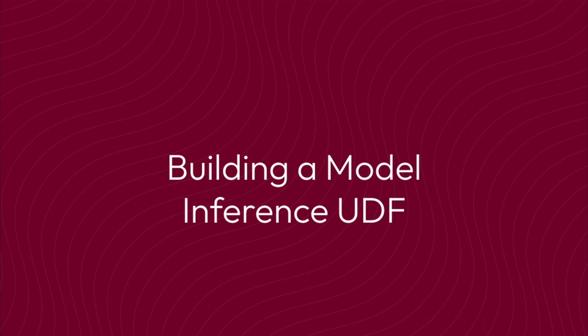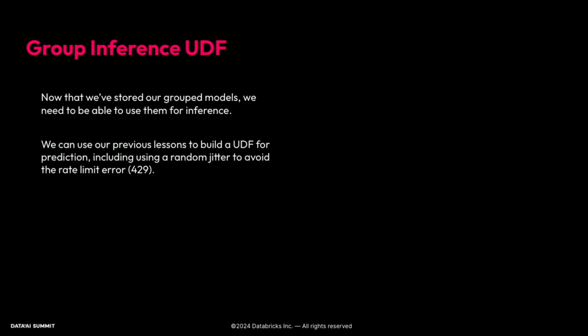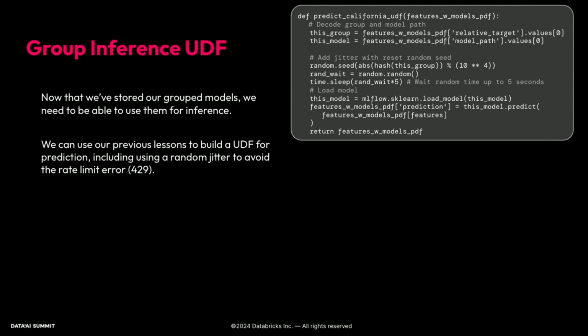All right, so after training, obviously we need to close the loop. We need to perform model inference. So we've stored our models, and now we need to pull them back in for inference. So we can build an inference UDF using our previous lessons, something like this, where we predict our California UDF. Here we extract the group just like before. We're assuming already that we've joined on the model paths that we produced by the training. So we have this model path column where we can pull off the model.